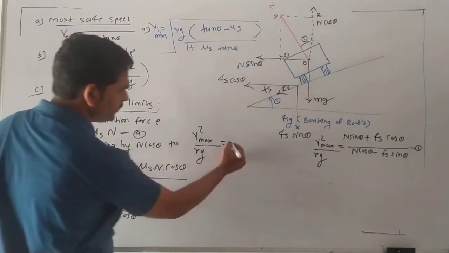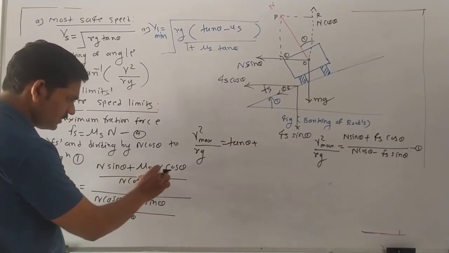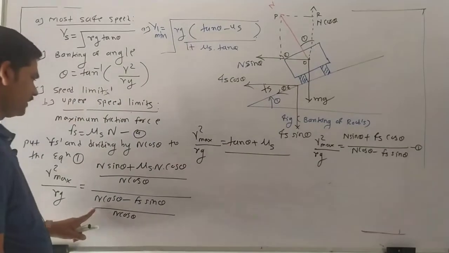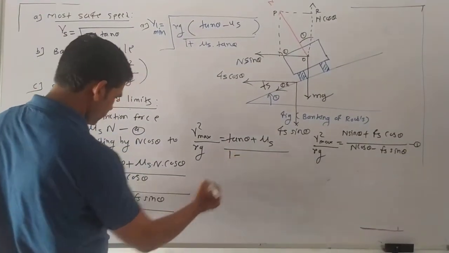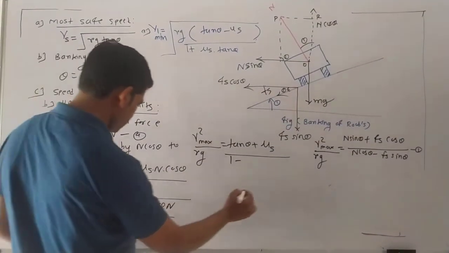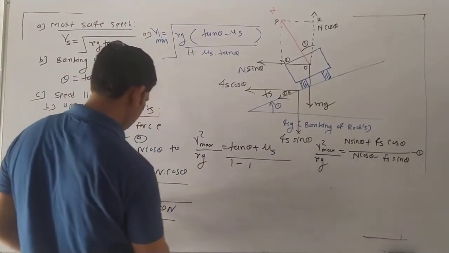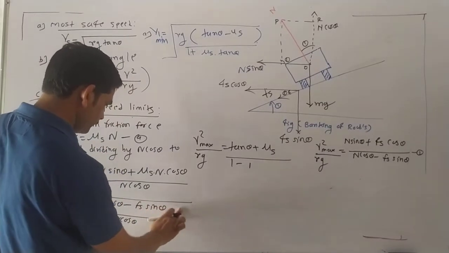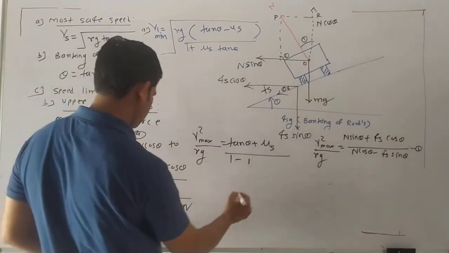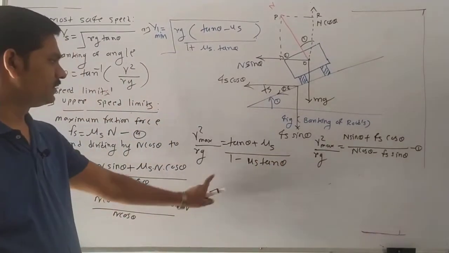N cancels, tan theta plus mu s upon, here also N cancels, 1 minus, Fs sin theta. Fs means friction force. After putting the value, Fs is replaced by mu s N. So here we are getting mu s tan theta, right? We are getting this formula.